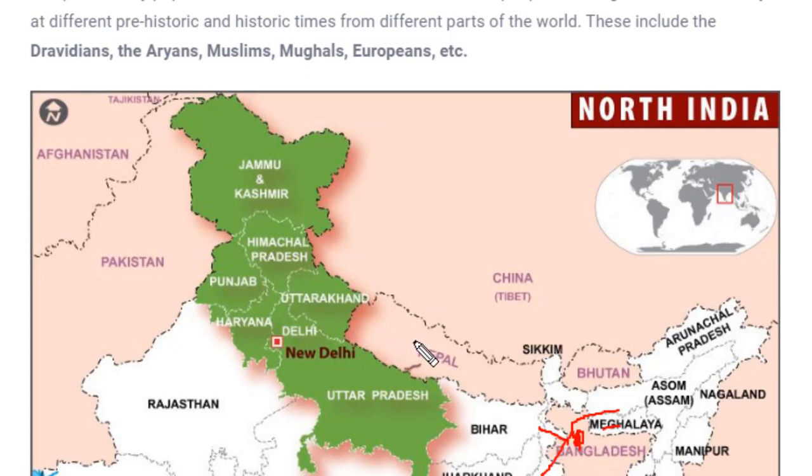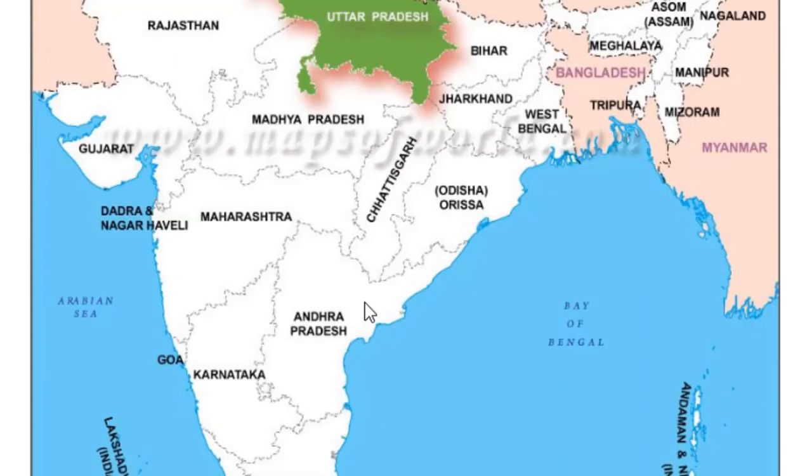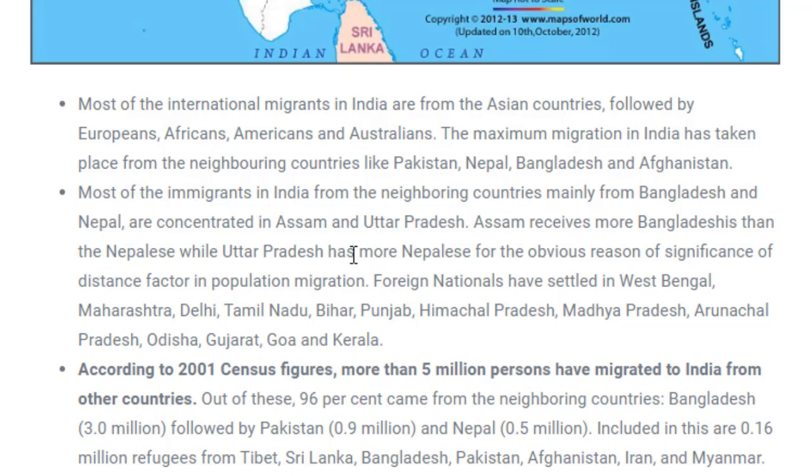And people from Nepal migrate to Uttar Pradesh and Bihar. They live over these places. Sometimes they migrated illegally, sometimes legally, and because of these political issues, they became part of our country due to illegal migration. And for that very purpose, we have got NRC. You might have heard, non-resident citizen. Whoever were the actual citizens of India will have the rights of all citizens, whereas whoever have migrated to India illegally will be sent back to their countries. Okay, so this is all kind of migration which happened in land of India.